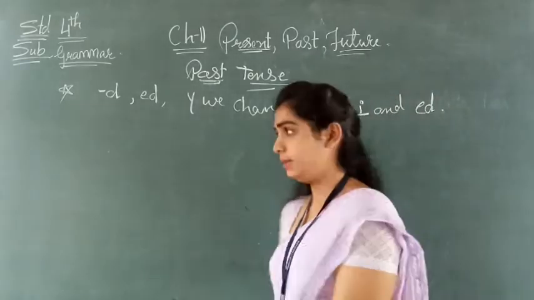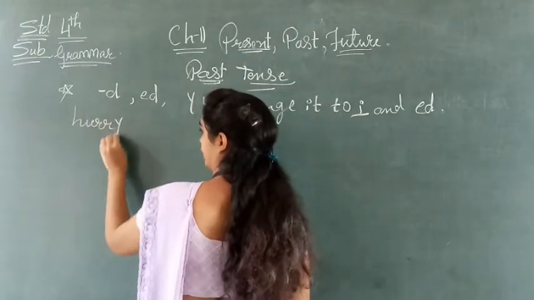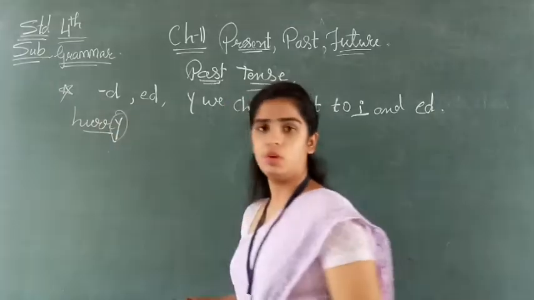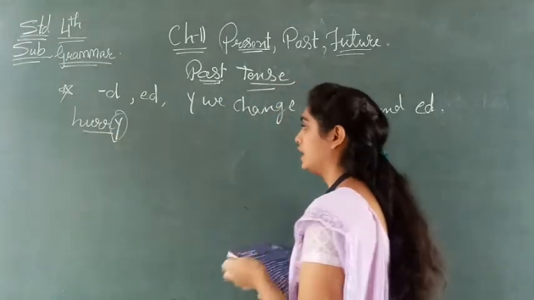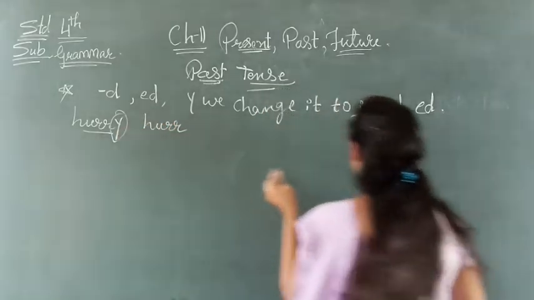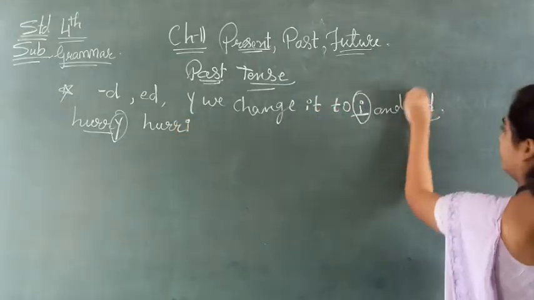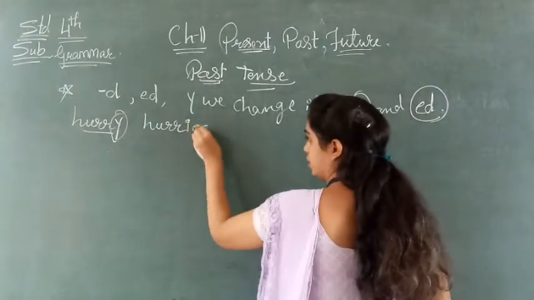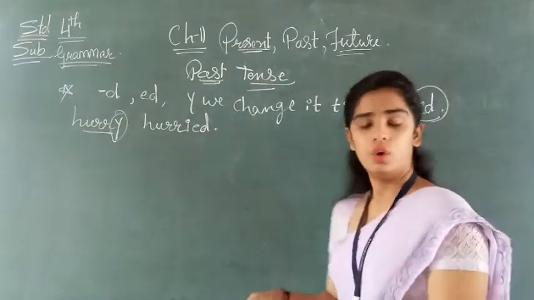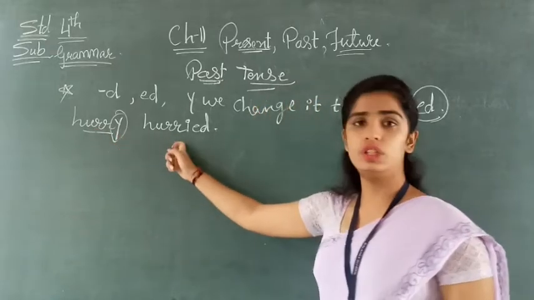For example, hurry. In the verb it is given Y, and for the past tense what we will do, instead of Y we will use I. So hurry, and what we will add here? ED. So hurried. Understood how we are going to do? Okay, when in the verb it is given Y, then only we will do this process.